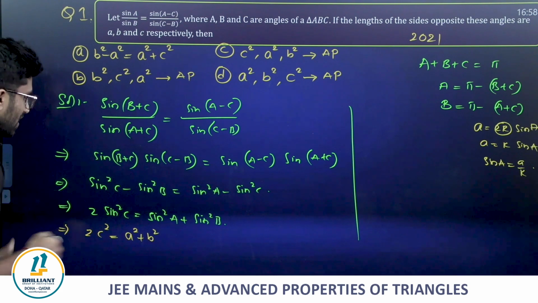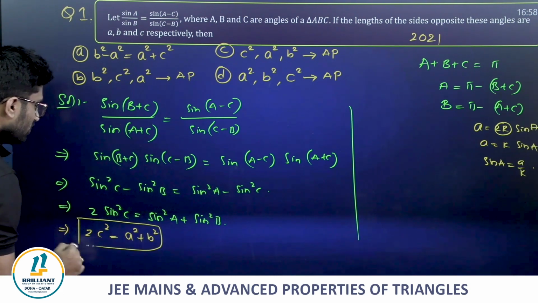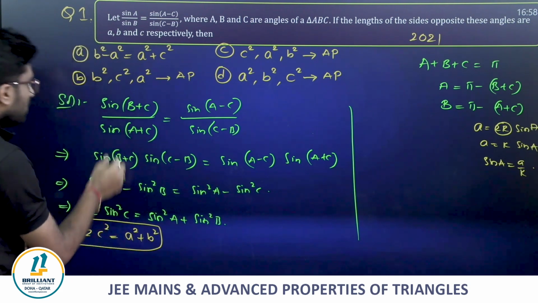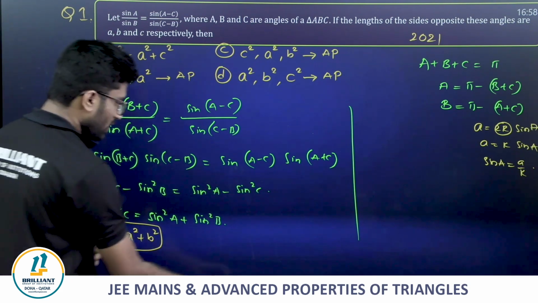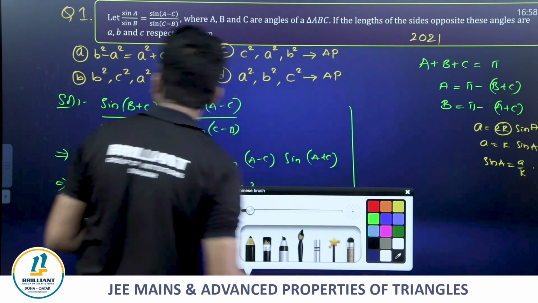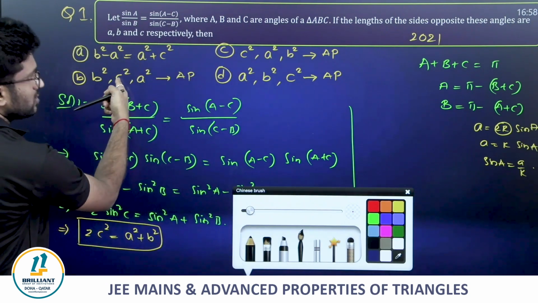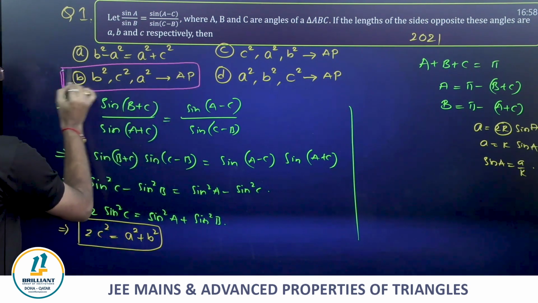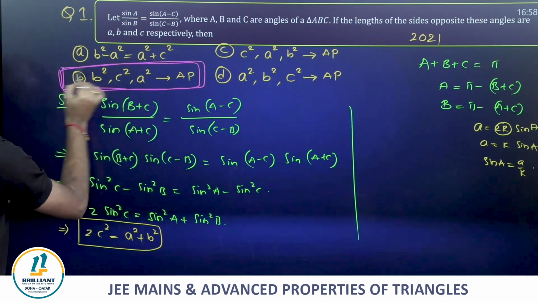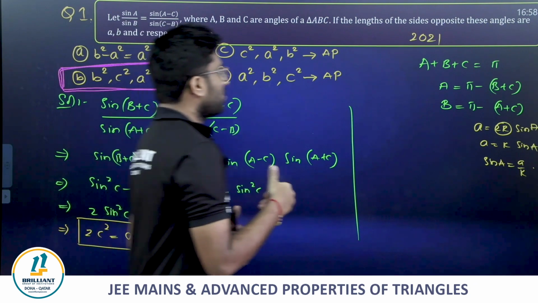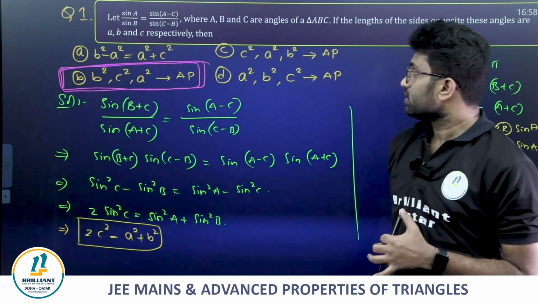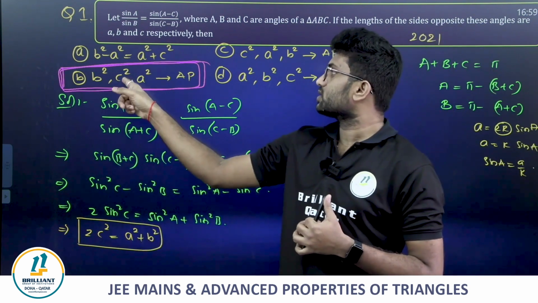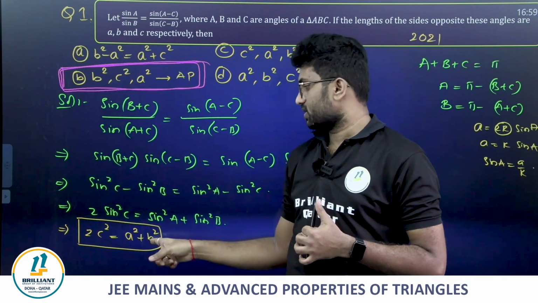k² gets cancelled. See friends, if this is like 2b = a + c, that is nothing but... which option do we have? Yes, c² should be the middle term. So b², c², a² are in AP. If they give you a², c², b², that also can be the answer. So b², c², a² are in AP. Then only we say 2c² = b² + a².